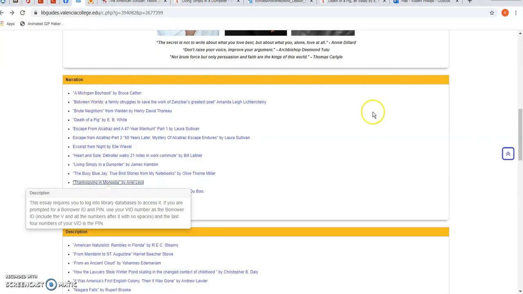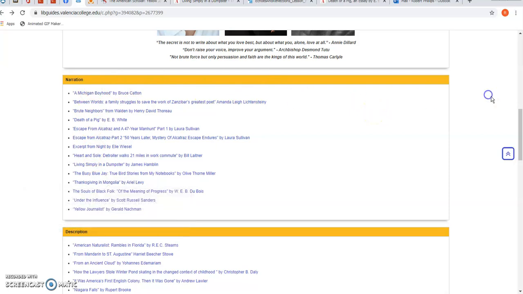narrative essays here in this section. As you read these things, what I always want you to do is remember that they are narrative essays. We're assigning them to help you write your own narrative essay, the way that you tell your story. So read the way these people tell their stories, because that's basically what they are. That's what a narrative essay is. It tells a story to make a point.